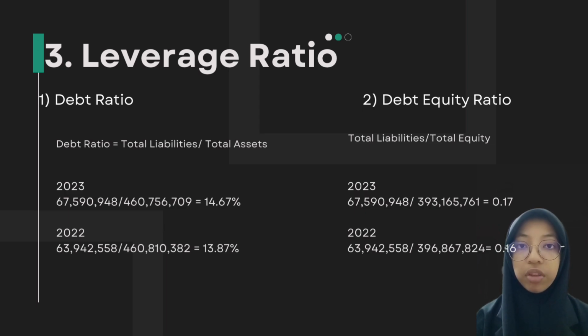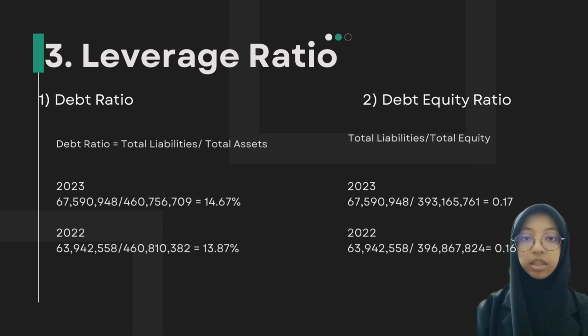So we got 50.67%. For 2022, the total liability is 639,42558 divided by 460,810,382, and we get 13.87%.